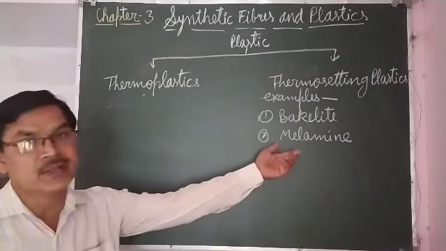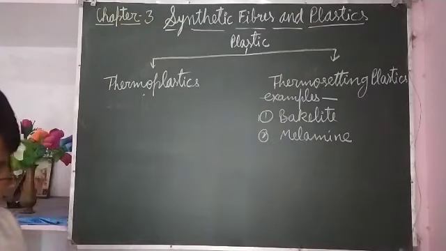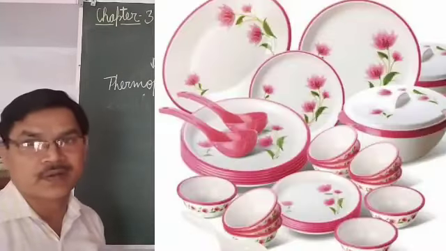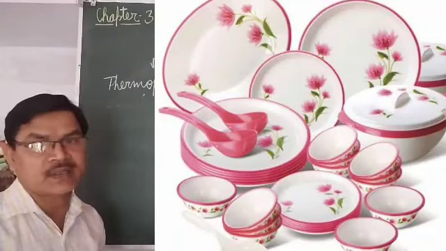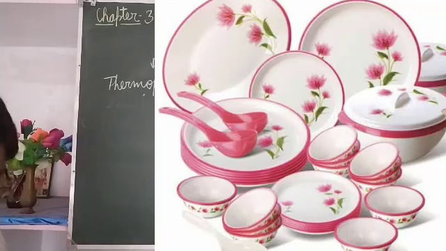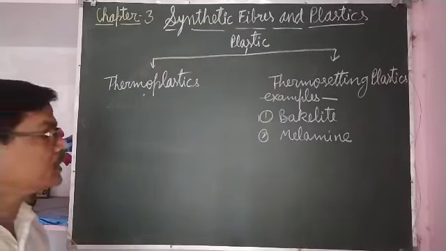Melamine is fire resistant also, and it is a hard, high polymer. Melamine is used for making unbreakable dinnerware, meaning crockery, dinner sets, etc. They are made from melamine because it is unbreakable. And decorative objects are also made from melamine.